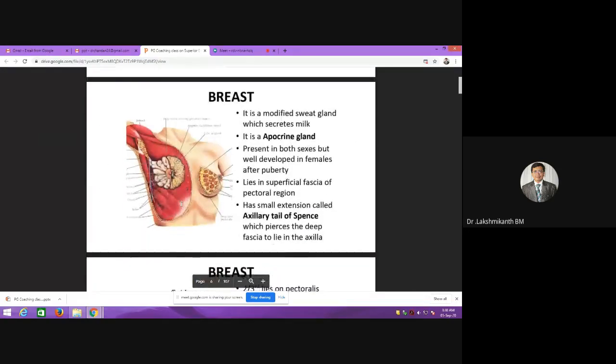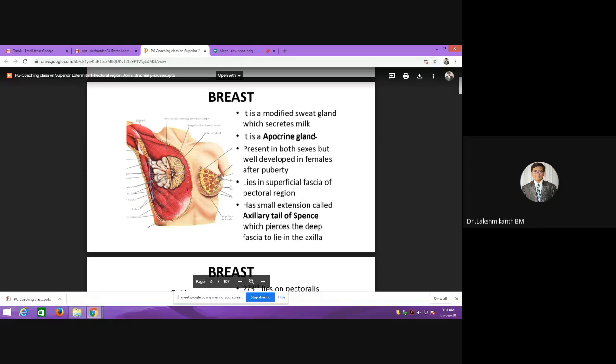So breast is a modified secretory sweat gland. It is called an apocrine gland because the secretions will be from the apical part. The apical part of the cell gets disintegrated to form the milk. As you all know, breast will be very well developed in females, but less developed in males.